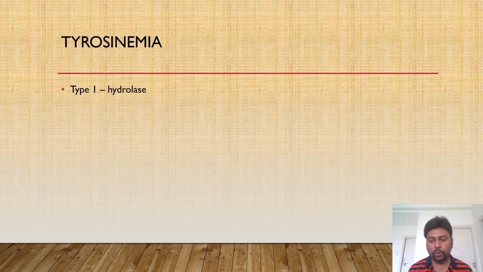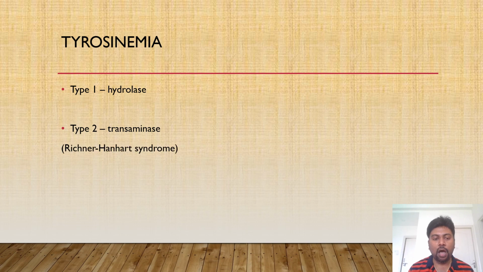Next, coming to type 2, here the first enzyme is defective. In type 1 it was the last enzyme, whereas in type 2 it is the first enzyme, which is tyrosine transaminase. When that enzyme is deficient, tyrosine will accumulate, and it usually affects the skin and eyes. That is why it is also called oculocutaneous tyrosinemia, or Richner-Hanhart syndrome.